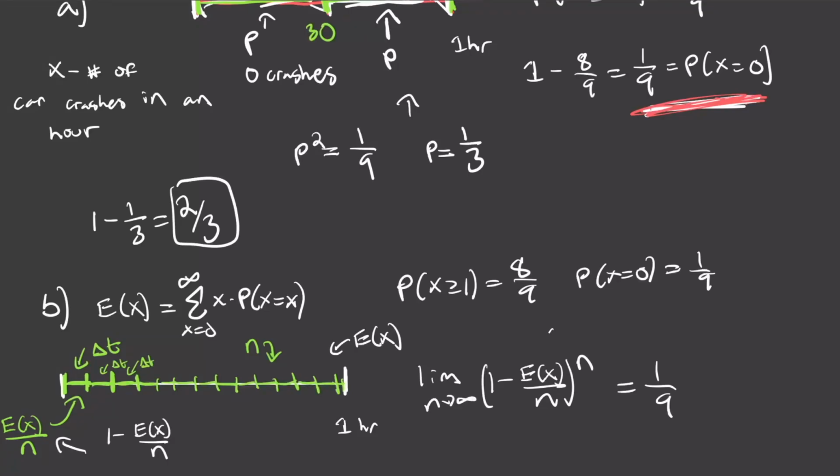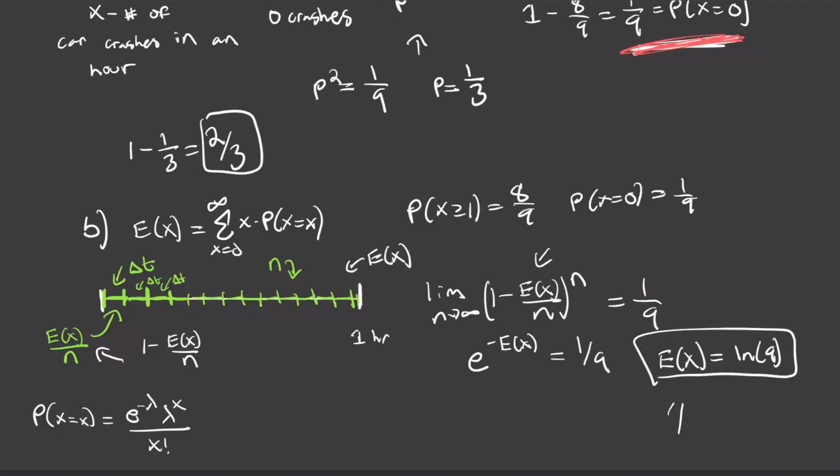We can just take this limit right here, a standard limit, and it's just going to be e to the power of negative the expected value of x. That's going to be equal to 1/9, and we can solve for the expected value of x just by taking the natural log of both sides. So the negative expected value of x is equal to the natural log of 1/9. By laws of logs, the natural log of 1/9 is just equal to the negative natural log of 9. We multiply both sides by -1, and we get that the expected value of x is just equal to the natural log of 9.